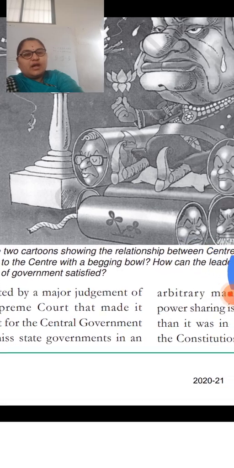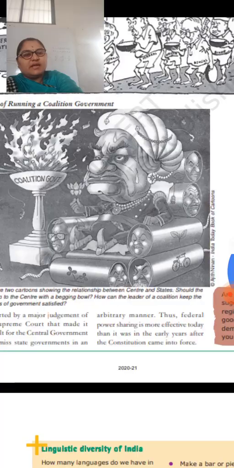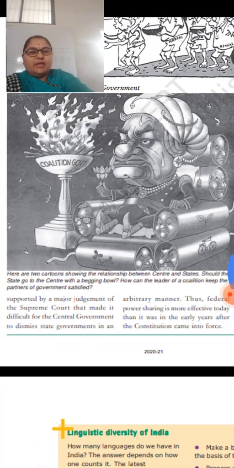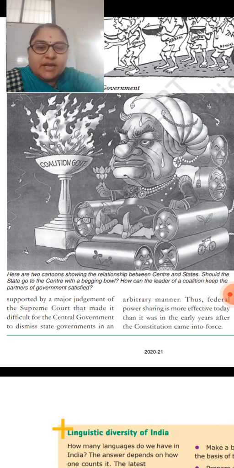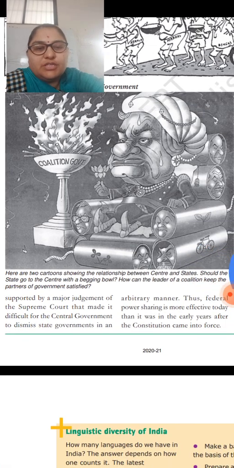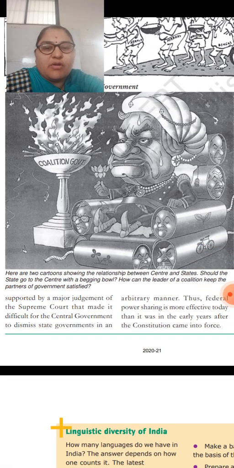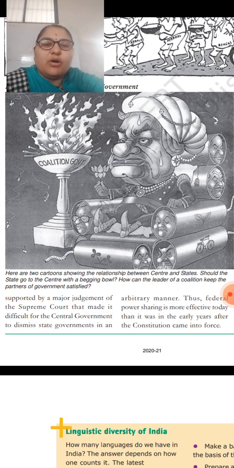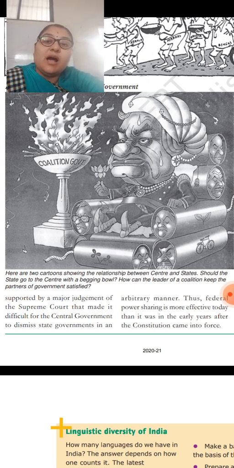Here are two cartoons showing the relationship between the central and the states. Should the state go to the center with a begging bowl? How can the leader of a coalition keep the partners of the government satisfied? So when there is a coalition government, how can he keep the other party leaders satisfied? It is not an easy job, it is going to become a difficult job.